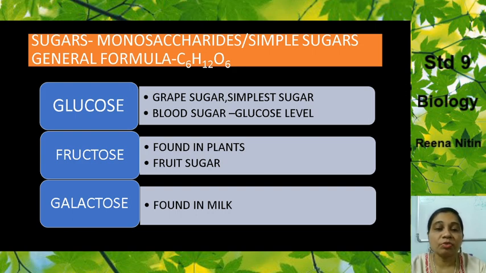Now fructose. Where is this fructose found? It is found in all plants, essentially in fruits. It is also known as fruit sugar. Galactose is found in milk. So here we studied the three monosaccharides: glucose, fructose, and galactose.